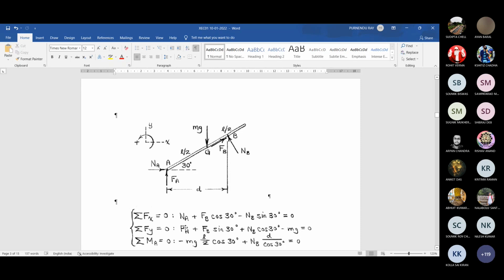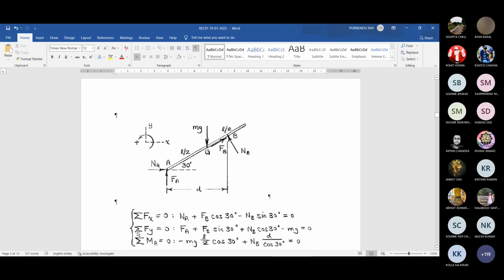Sigma Fx equal to 0: it is NA horizontal towards right. FA cannot have any contribution, FA multiplied by cos 90, that is 0. Then friction FB multiplied by cosine 30, that is towards positive x direction. And NB is offering negative contribution there. So NB sine 30 in this direction, that is equal to 0 for equilibrium of the system in x direction.